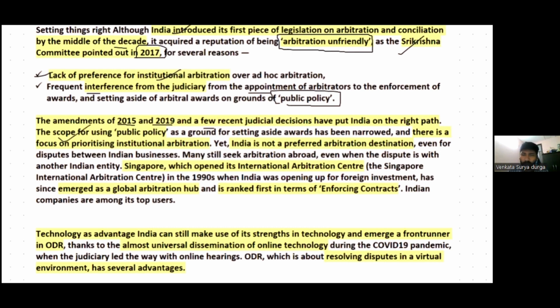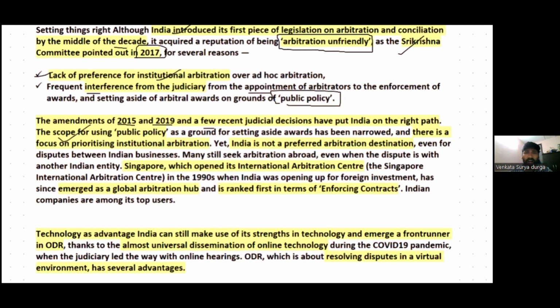When an award is issued, the scope for setting it aside on the grounds of public policy will be narrowed down, so that this will facilitate arbitration in India more efficiently, and business groups will also prefer to opt for arbitration within India.